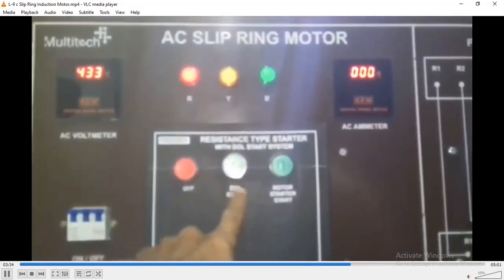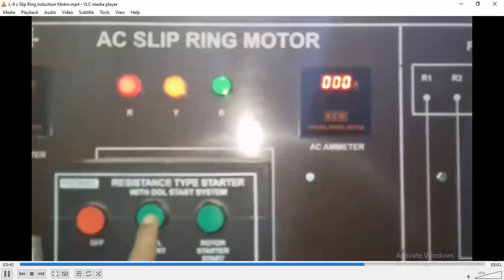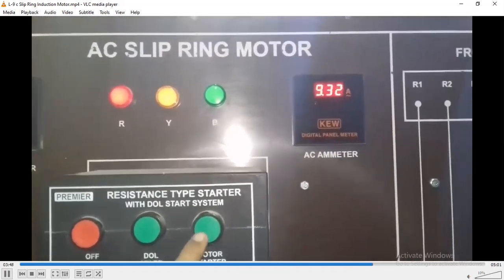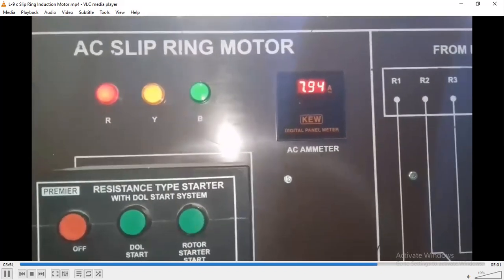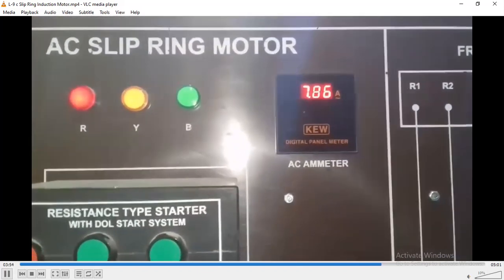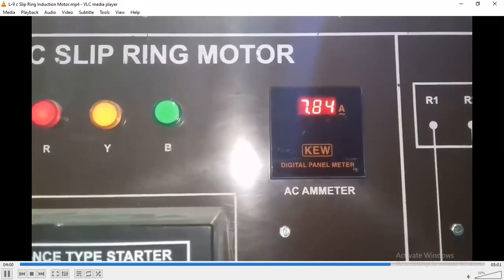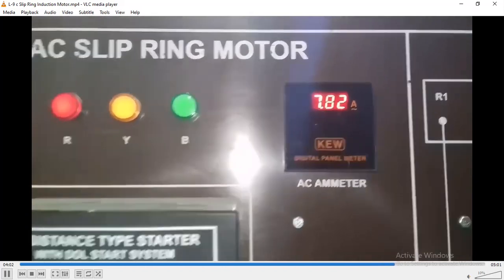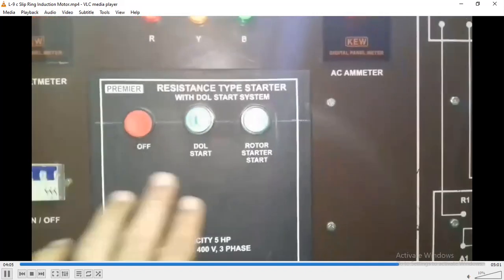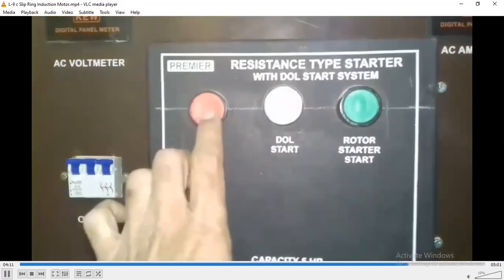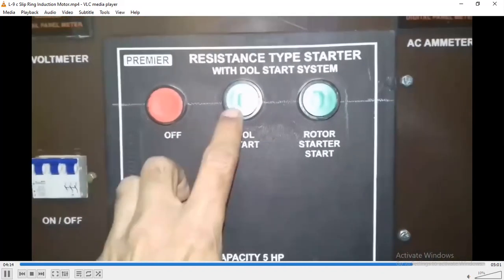When we start the motor, particularly with the starter method, we provide supply to the particular terminals of the motor, and the rotor supply also needs to be switched on. So with the rotor starting method, the rotor can be started. The starting torque and starting current would be high, but when the motor reaches its maximum speed, it cannot take as much current as compared to the starting torque.